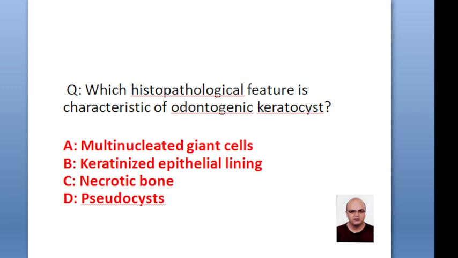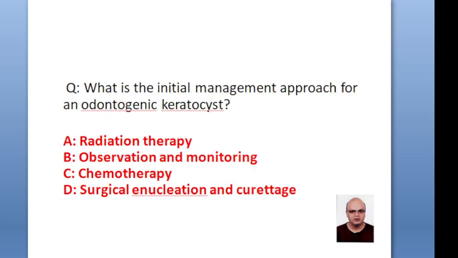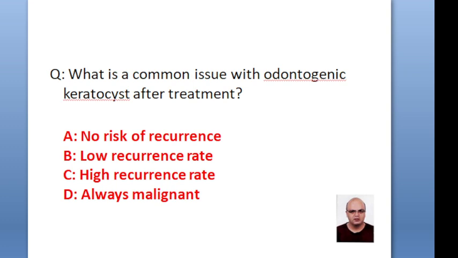Which histopathological feature is characteristic of odontogenic keratocyst? Multinucleated giant cells, keratinized epithelial lining, necrotic bone, pseudocyst. The correct option is keratinized epithelial lining. Initial management approach for odontogenic keratocyst: radiation therapy, observation and monitoring, chemotherapy, surgical enucleation and curettage. The correct option is surgical enucleation and curettage.